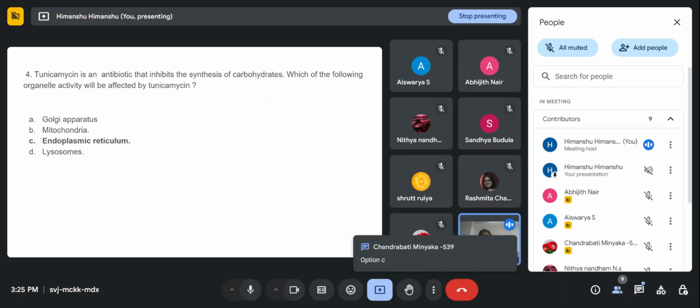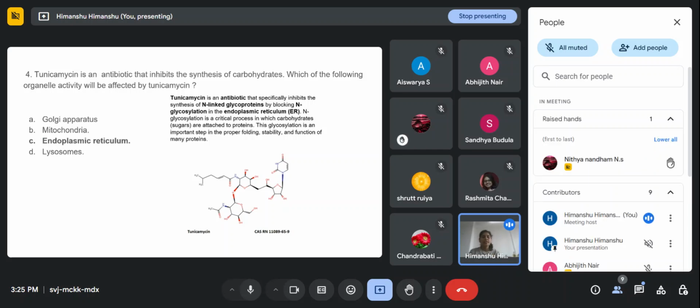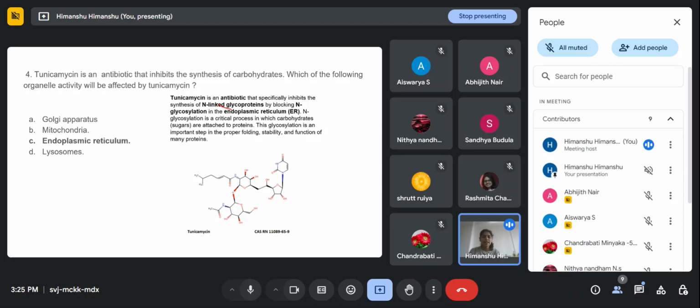Right, endoplasmic reticulum. Tunicamycin is an antibiotic that specifically inhibits the synthesis of N-linked glycoproteins by blocking the N-linked glycosylation. We know that N-linked glycosylation is a very critical process in which carbohydrates are attached to the proteins. This process starts in the ER, but it also goes on in the Golgi apparatus, right?